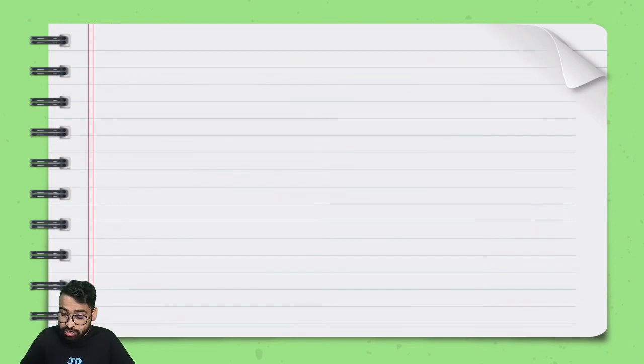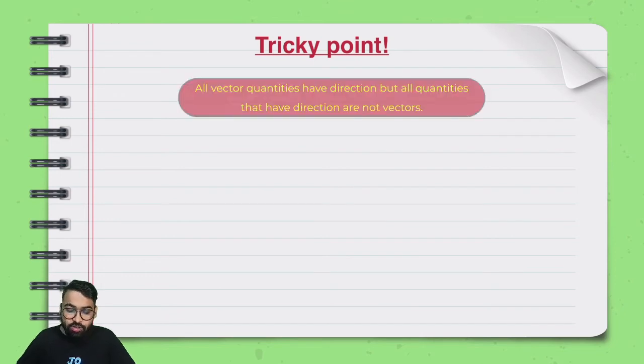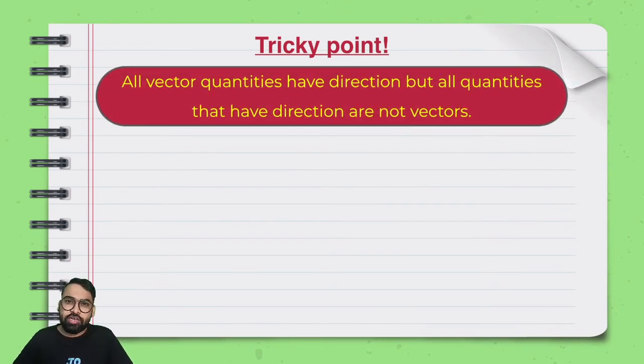Let's move on further, and now we have some tricky points, right? What are the tricky points? First thing, all vector quantities have direction, but all quantities that have directions are not vectors. What do you mean? It means that if something has a direction, will you call it a vector? No. If something has a direction, you will not say that it is a vector. If it is a vector, can you say it has direction? Then it definitely has direction. Vectors automatically have direction. That is a given.